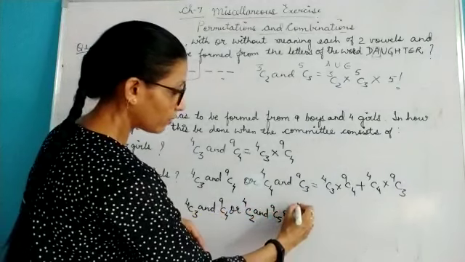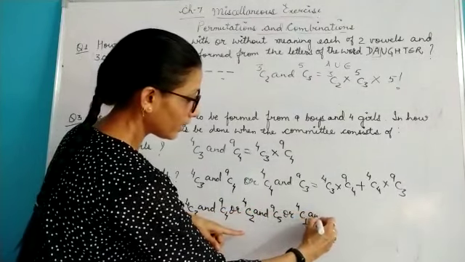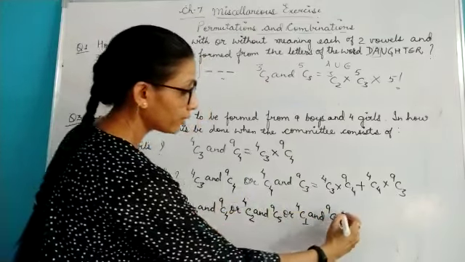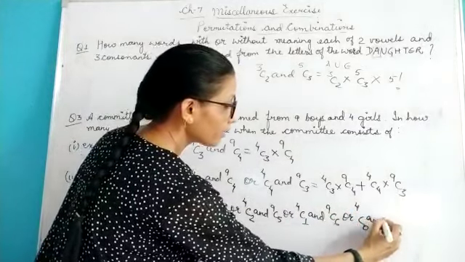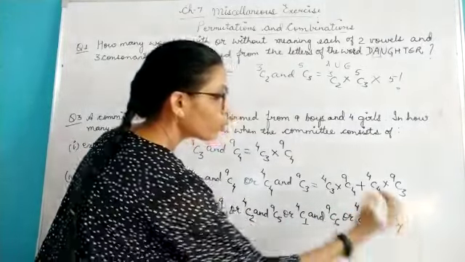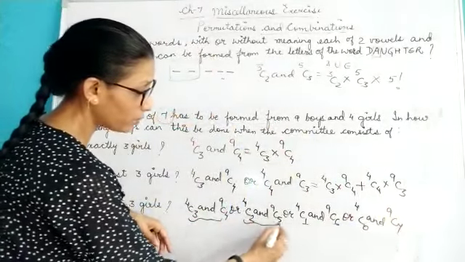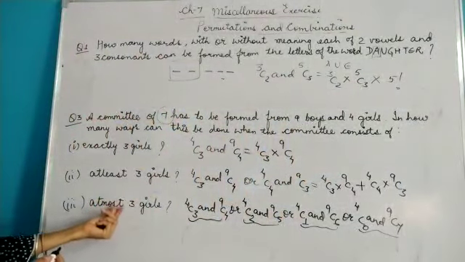Or I can make one more combination. If one girl is selected, then I can select 6 boys, 1 plus 6, 7. Or if no girl is selected, then all the boys should be selected. So these are the various possibilities that you can make when it is asked at most 3 girls.